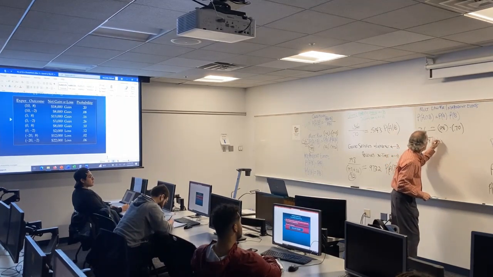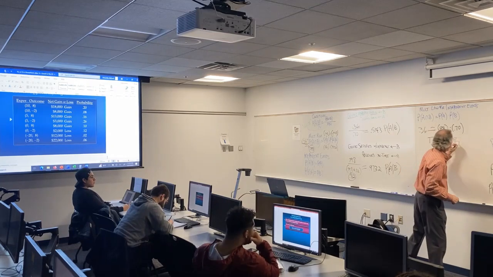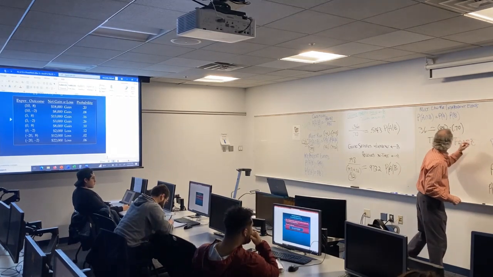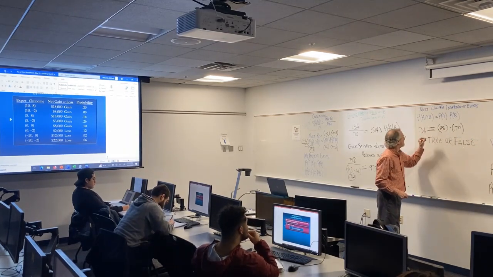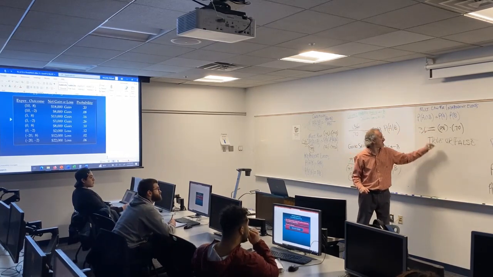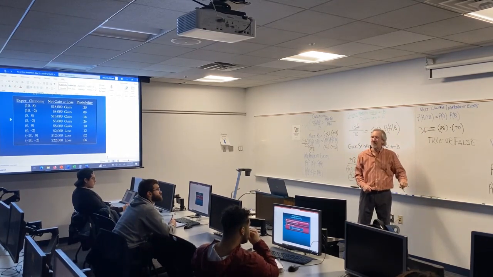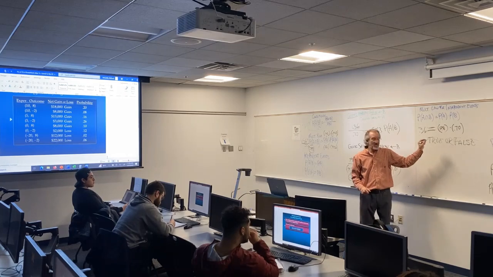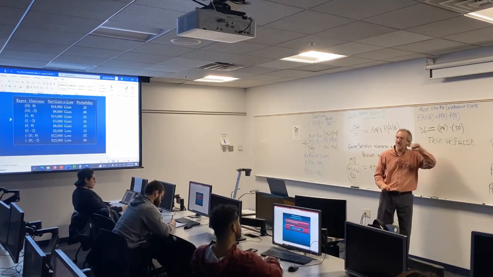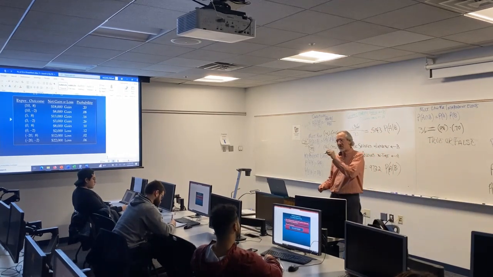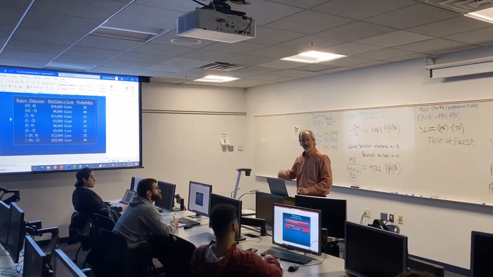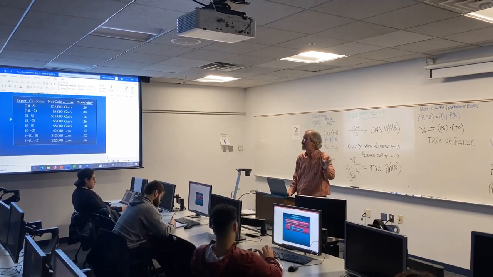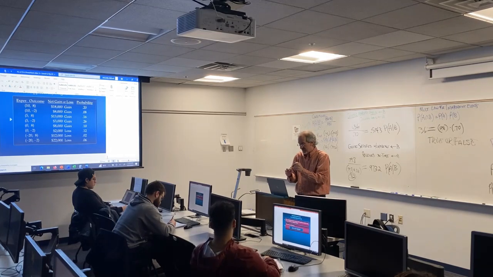True or false. If what I just wrote is true, these are independent events. If this is not true, this is false, they are not independent events. That's how you prove it. You find the probability of one event, find the probability of the other, find the probability of the intersection, and then see if they equal each other or not.